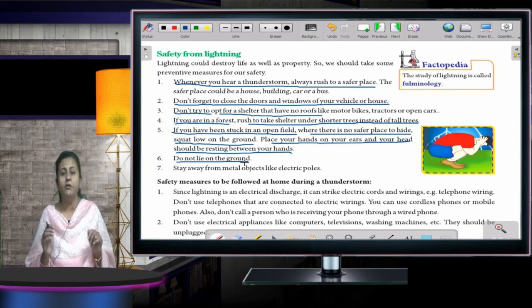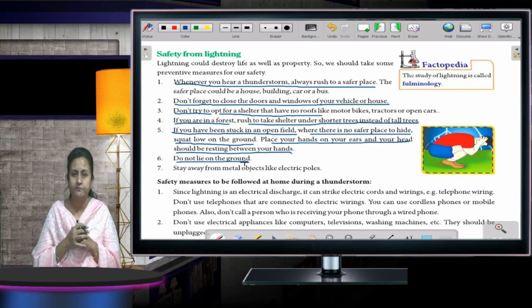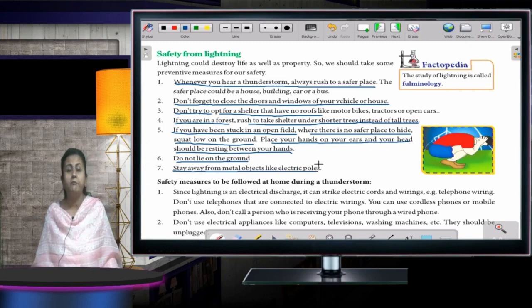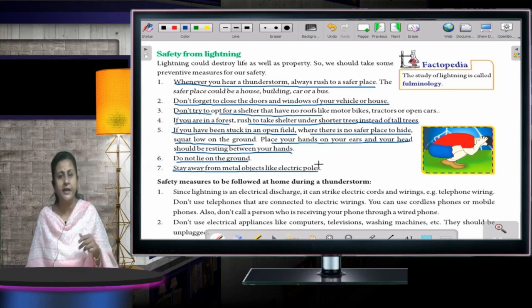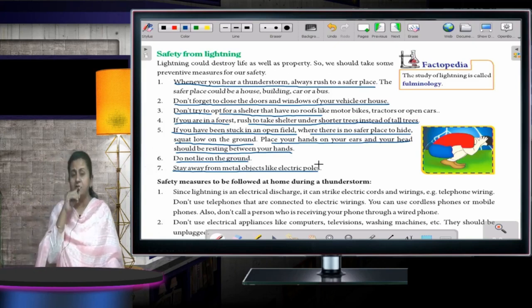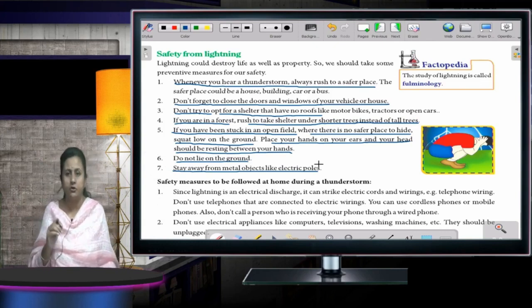Letna nahi hai. What you are going to do? You are going to sit. Okay? Fine, children? Then stay away from metal objects like electric poles. Okay, what is happening? Because lightning is there, the charges are flowing. In case you would be standing near the electric poles, maybe the electric current passes through the electric pole and you get a shock. Fine.